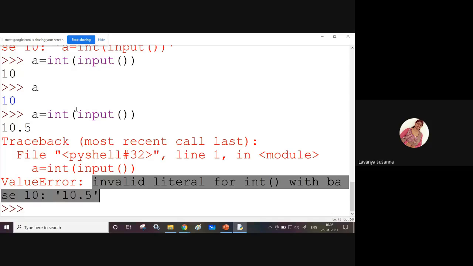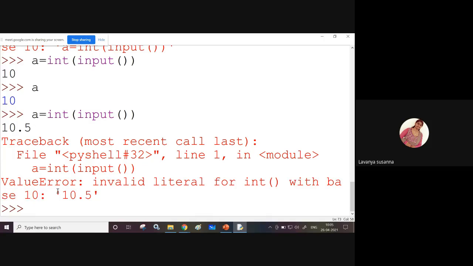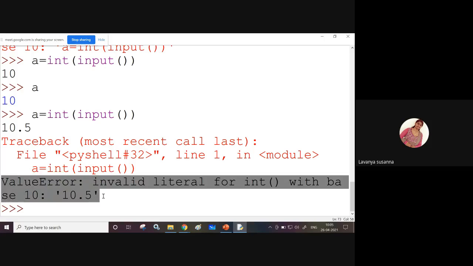You cannot give a float value, because here you are using the int function, so you need to give only an integer value. You should not give a float value. If you give a float value, it displays an error.